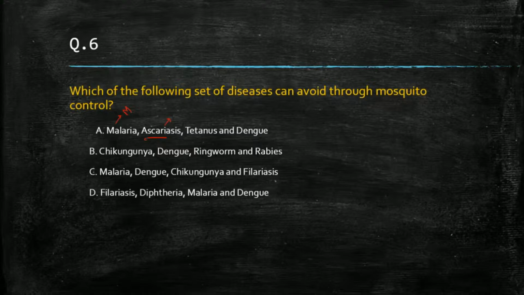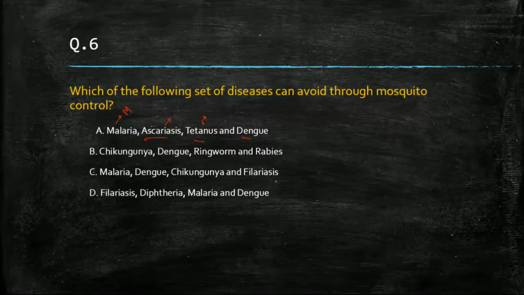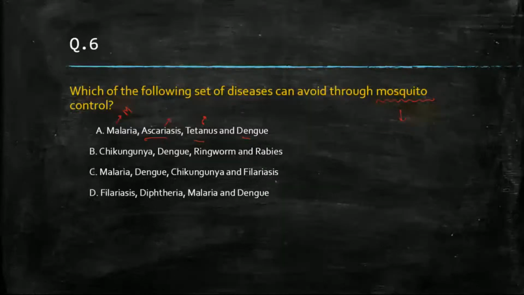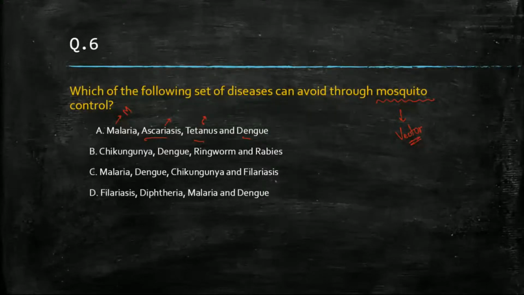Now, tetanus and dengue, no. Tetanus is not caused by the mosquito. Tetanus is caused by another pathogen. Okay, mosquito is not a disease causing pathogen. It is a vector here. So we need to think about the vector. So ascariasis, does mosquito transmit ascariasis? Will hold this one. Tetanus also will hold.